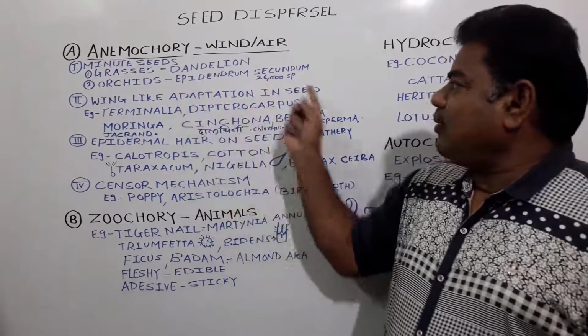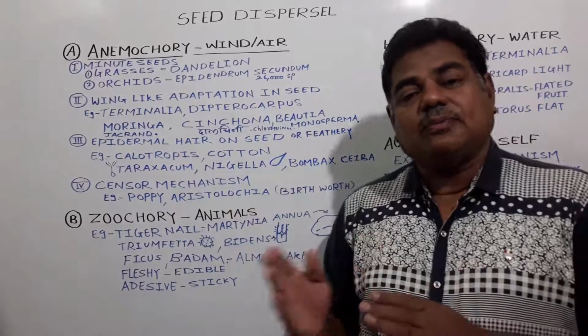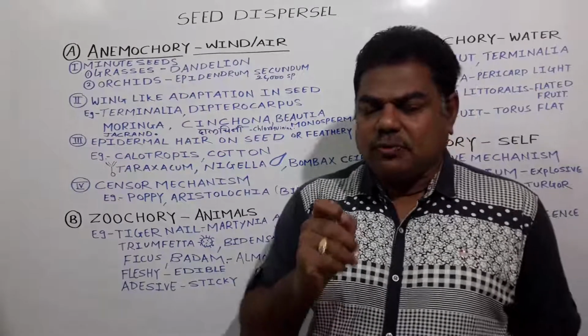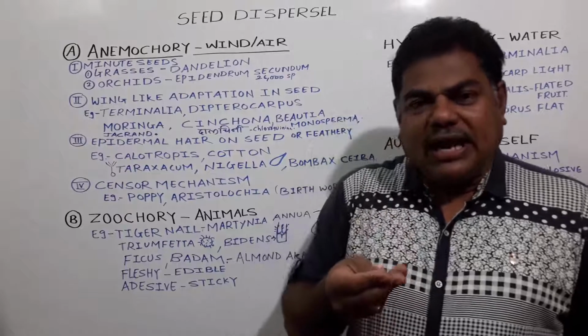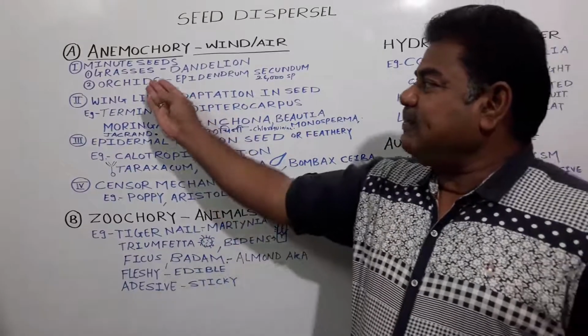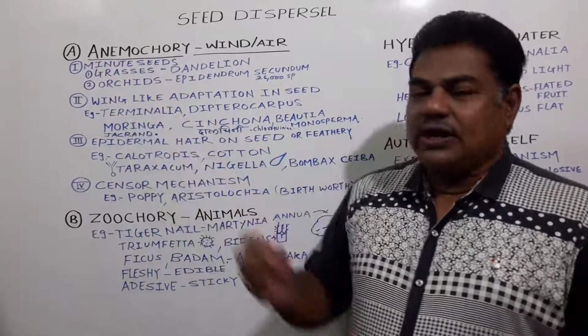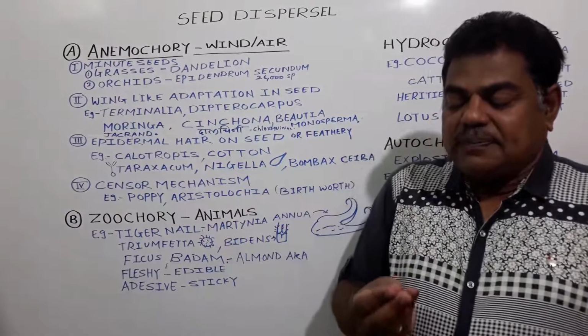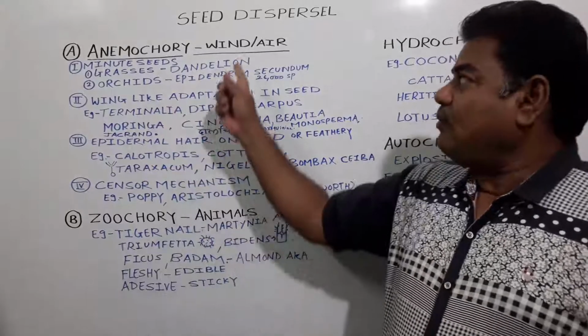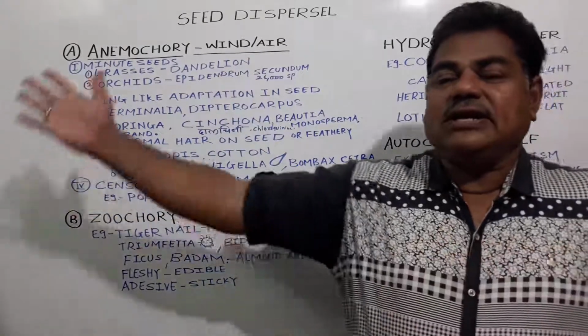Orchids show nearly 26,000 species, and these orchids produce very small, minute, powdery seeds. When the seeds mature in orchids, all that powdery structure gets released with the help of wind and spreads here and there.